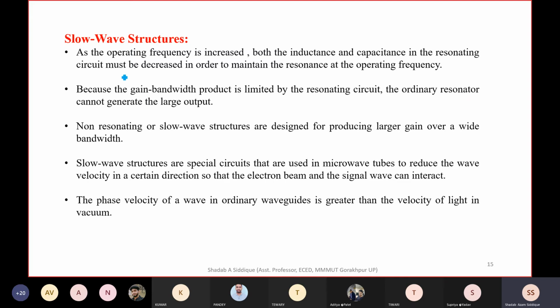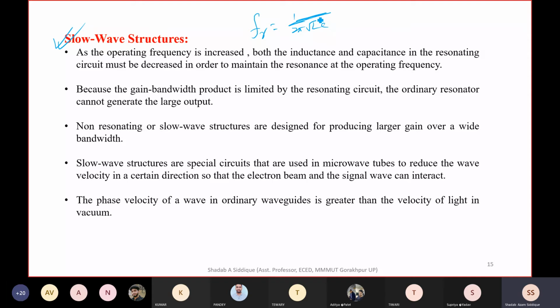Now we are going to see the slow wave structure, and how the slow wave structure works. With the slow wave structure, we want to increase the operating frequency. If we have a resonant structure, so if we have a resonant behavior, then Fr is equal to 1 by 2 pi root under LC.